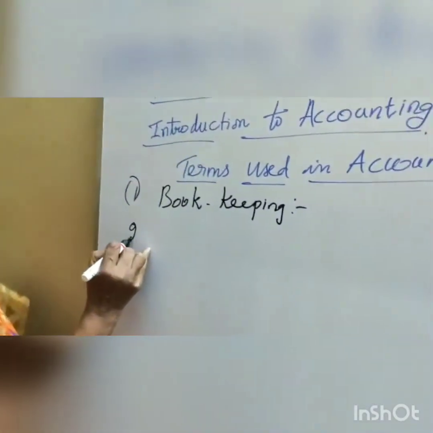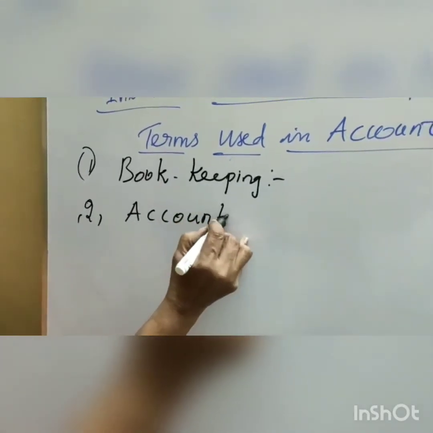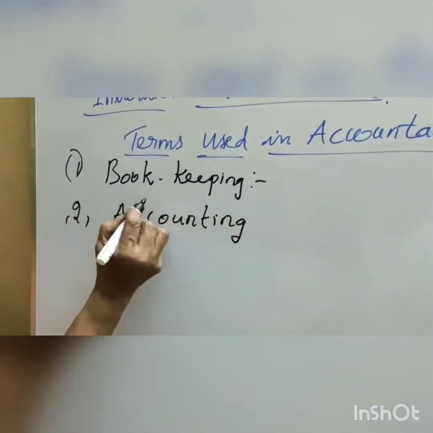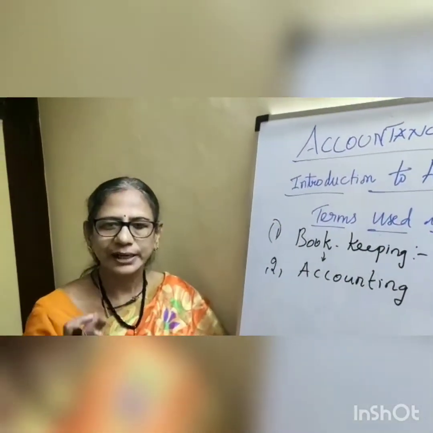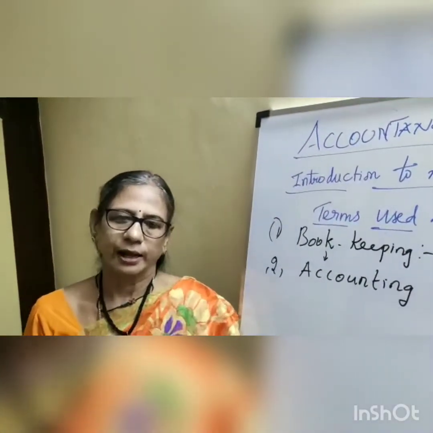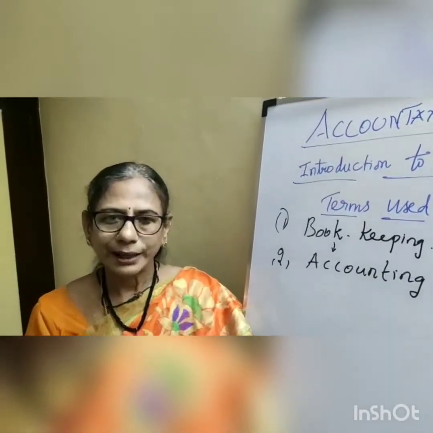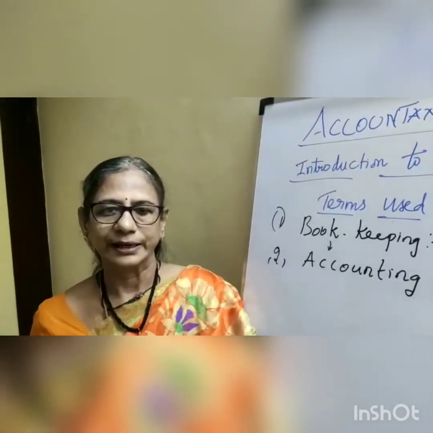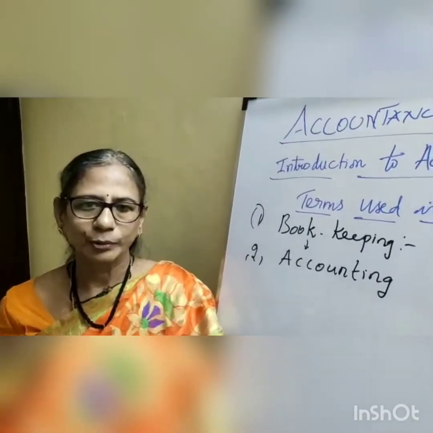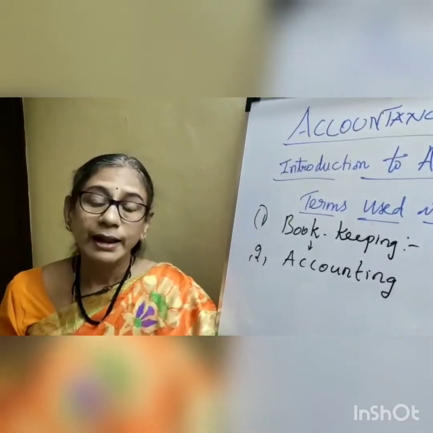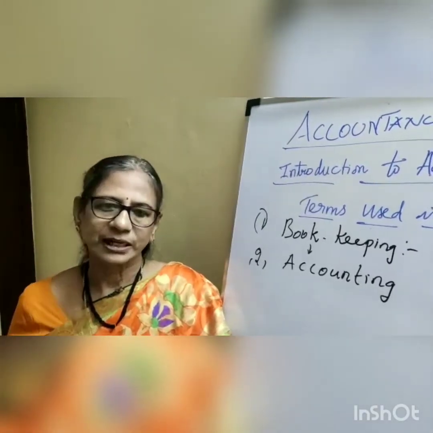Next term, we are going to learn what is accounting. Accounting is the next stage of bookkeeping. That is, after recording the transactions, the related transactions are taken to one account. Different accounts are created. We can call this posting in a general book, which is called the ledger book. From the ledger book, we can see a number of accounts.